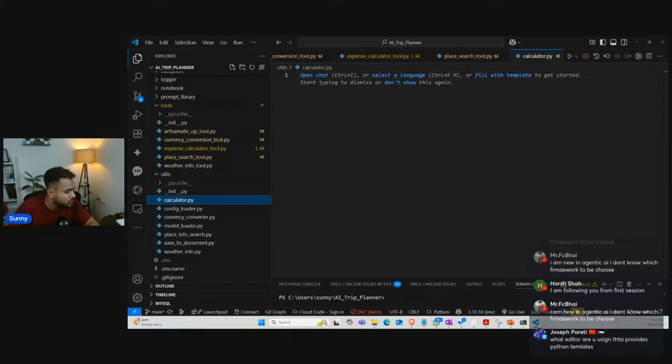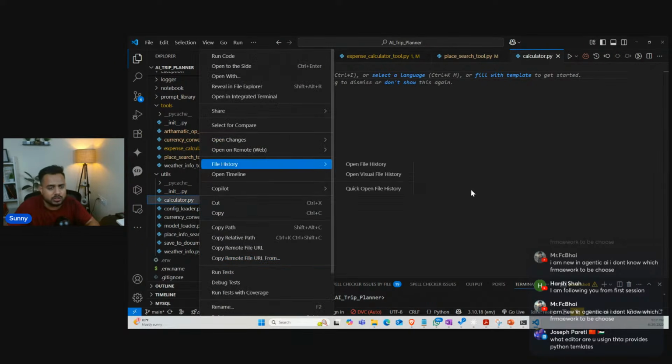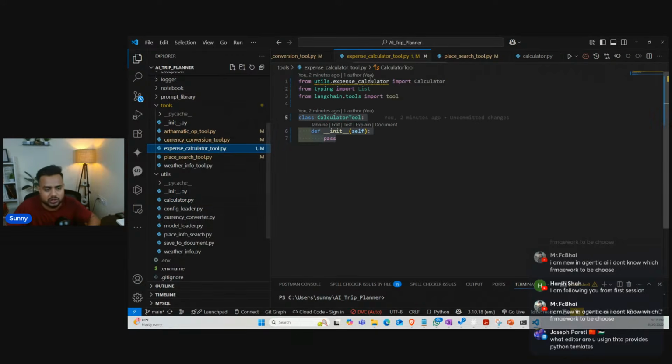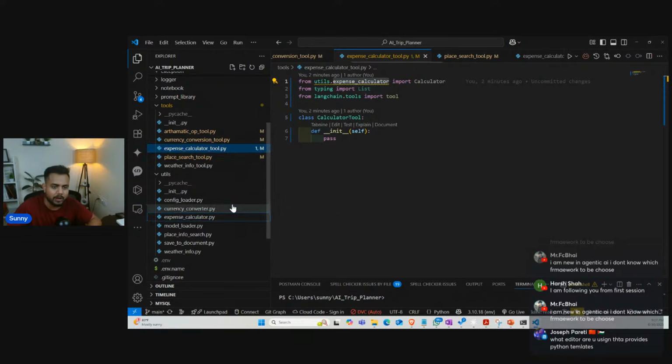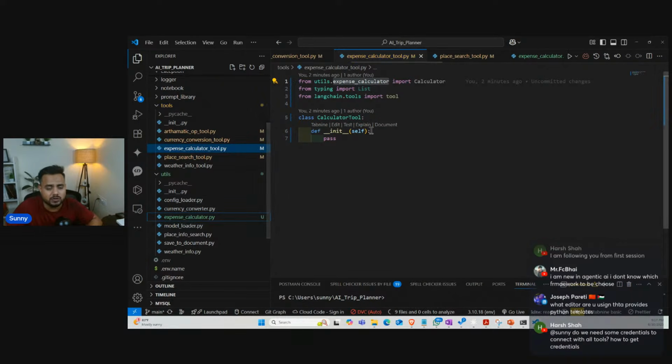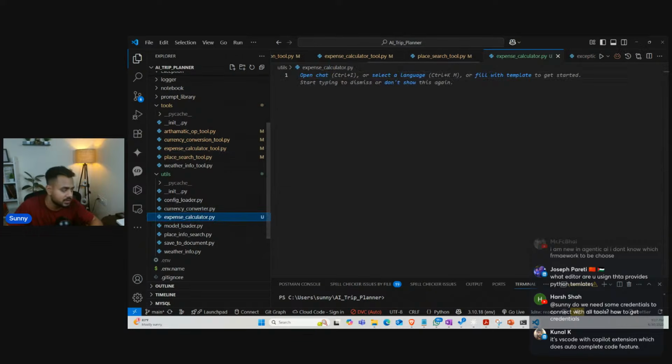Let me make it an expense calculator, because here you can see we have made changes inside the name. I'm just going to copy this name and rename it: expense_calculator.py. Once I write it, you can see I'm not getting any sort of error. Inside this particular file, I'm going to keep all my calculation related functionality. So I'm going to open this expense calculator.